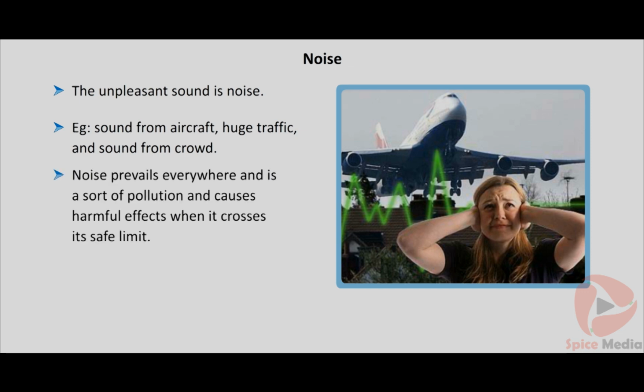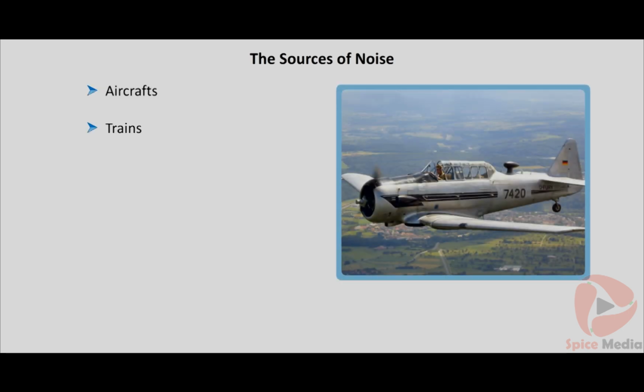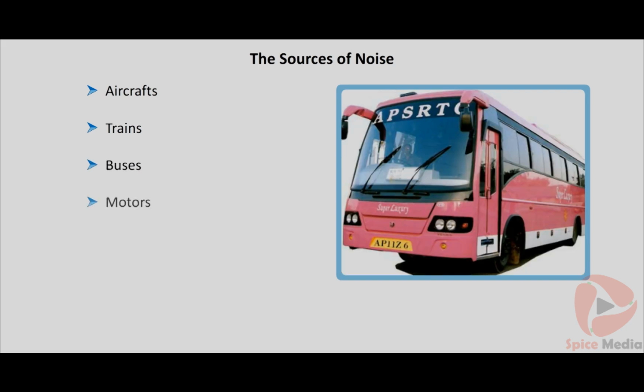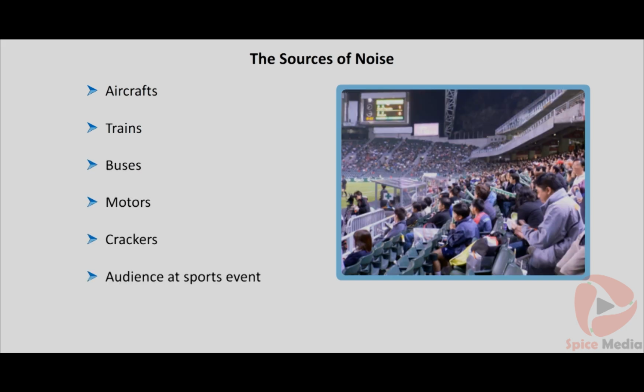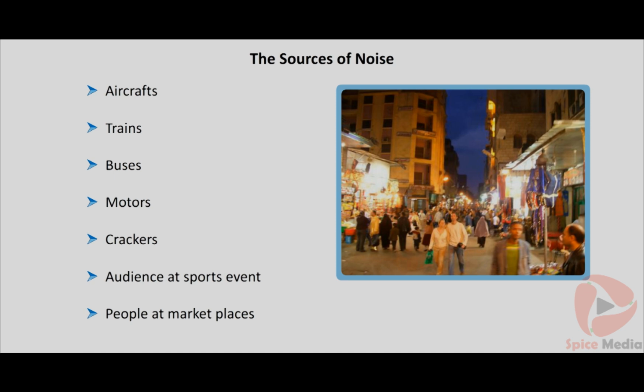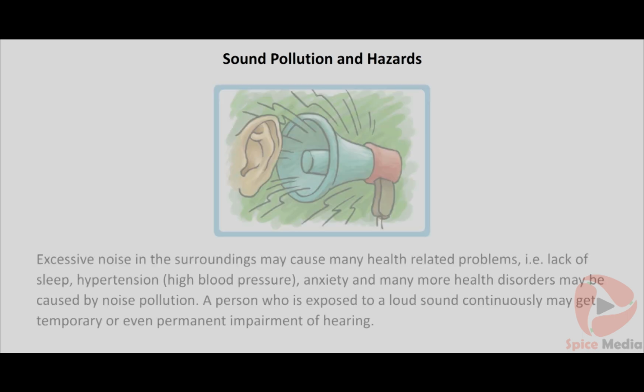Noise prevails everywhere and is a sort of pollution and causes harmful effects when it crosses its safe limits. There are so many things which produce noise: aircrafts, trains, buses, motors, crackers, audience at a sports event, and people at marketplaces are sources of noise. Let us discuss the sound pollution and its hazards.